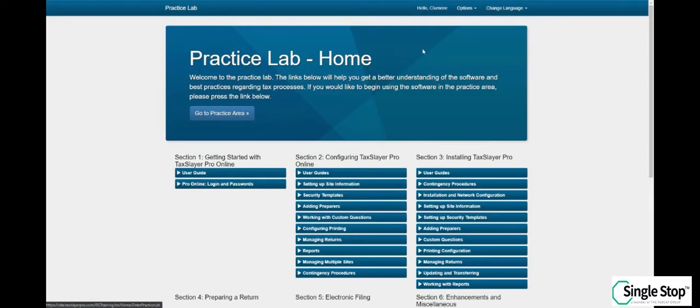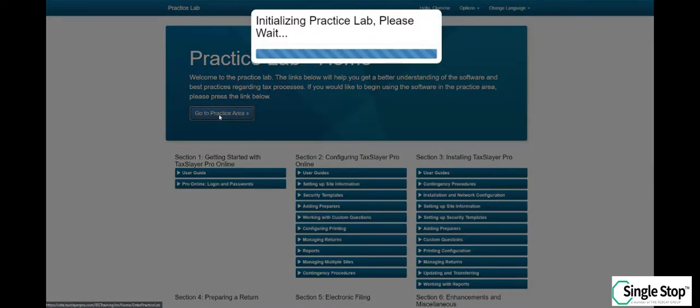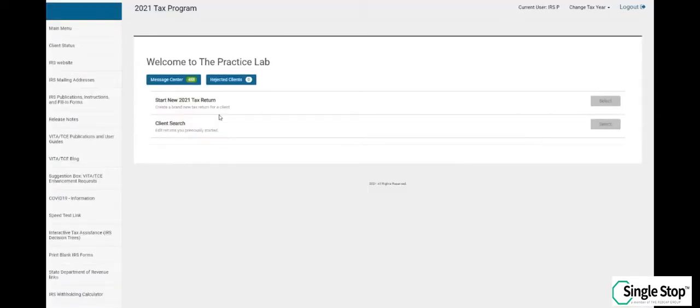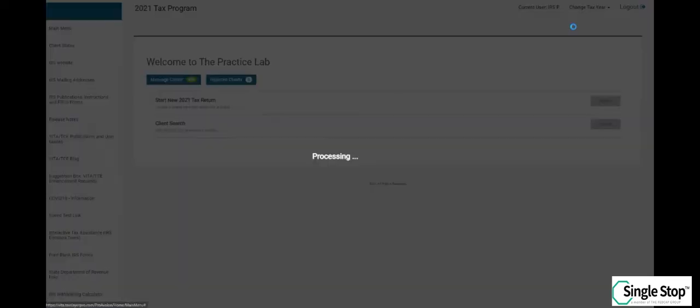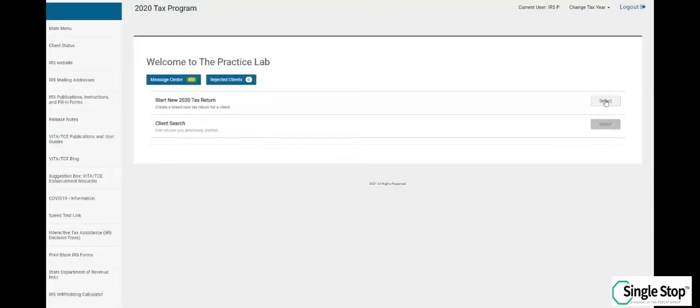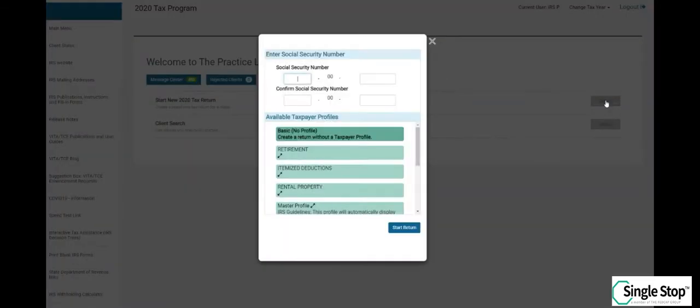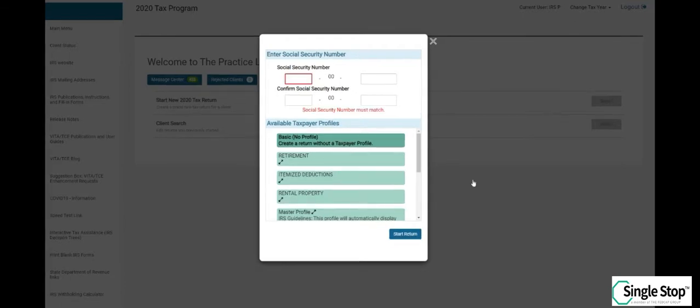Once you've successfully logged in to TaxSlayer, click Go to Practice Area. On the right upper corner of the Practice Lab homepage, click Change Tax Year and select Year 2020. As I stated earlier, because the state information for tax year 2021 isn't available yet, for training purposes, we will prepare the scenarios in 2020. Click Start New 2020 Tax Return.